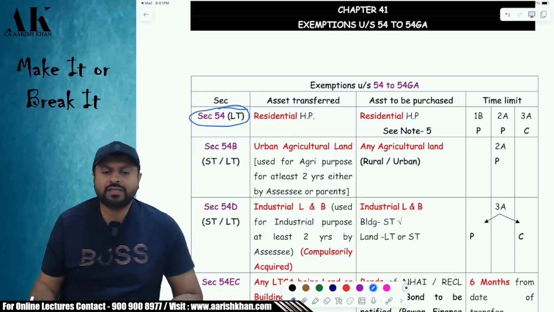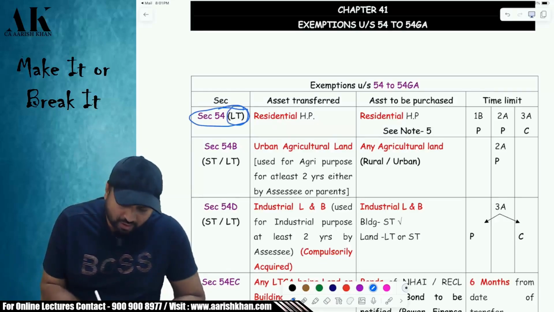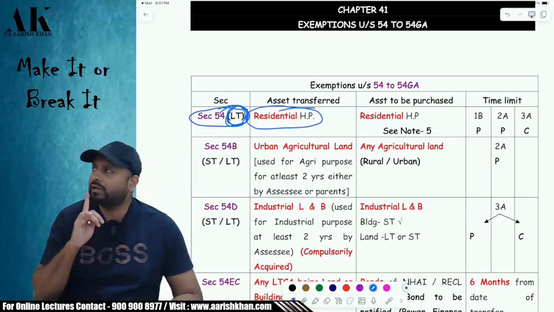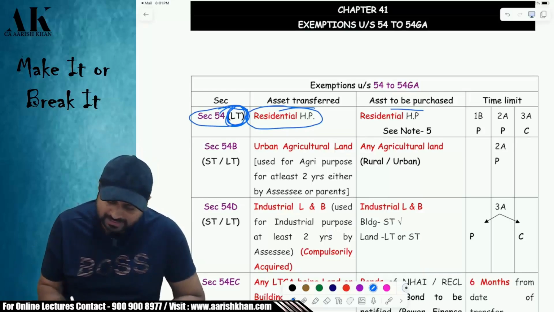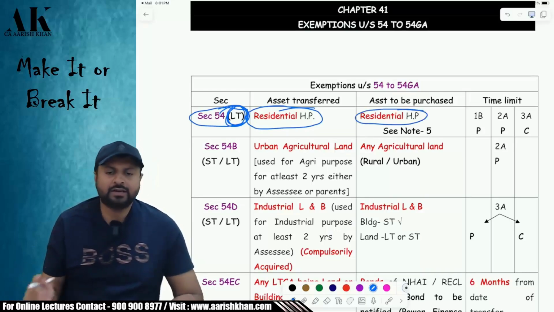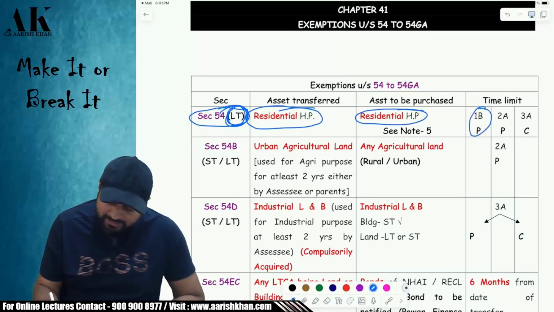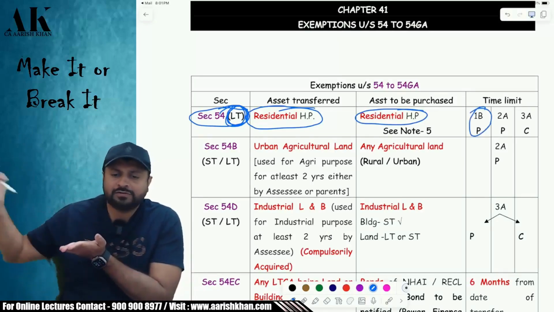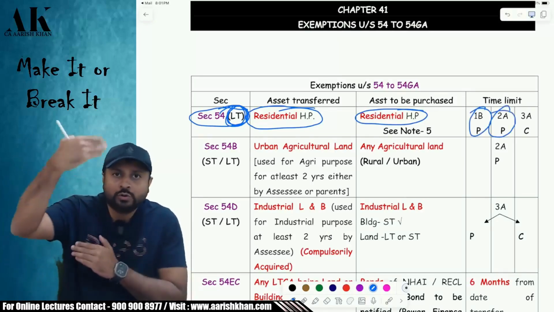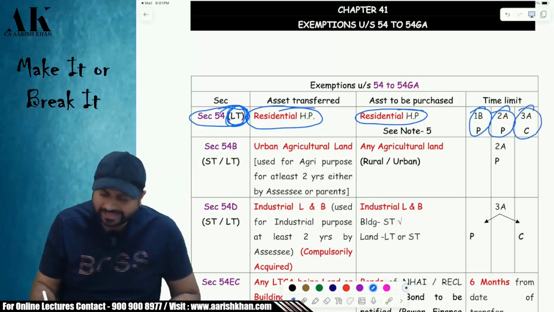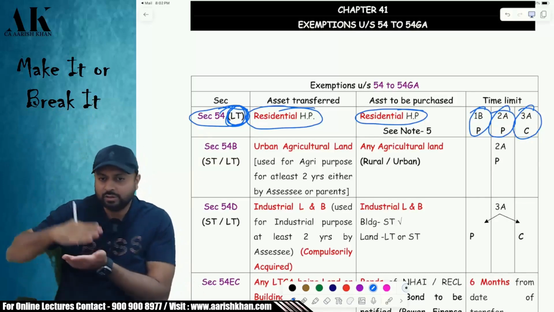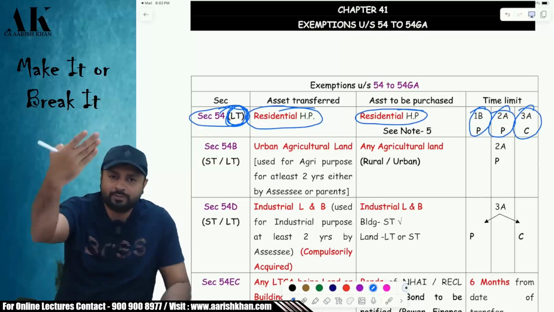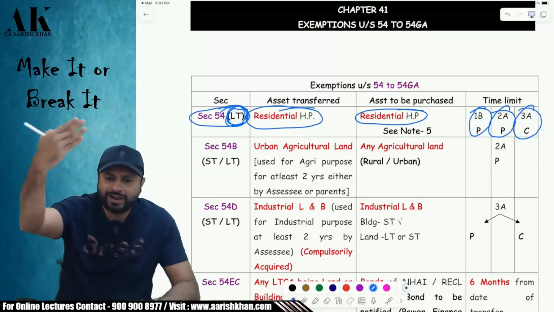What are you transferring in section 54? You are transferring a long-term residential house property. Okay, a long-term residential house property is transferred by you. Now, what should you do? You should purchase another residential house property. So, till when should I purchase? You can purchase 1 year before the date of transfer, or you can purchase 2 years after the date of transfer, or you can construct 3 years after the date of transfer. Okay. So for purchase, you have the prior period also, you have the post period also. For construction, you have the post period.